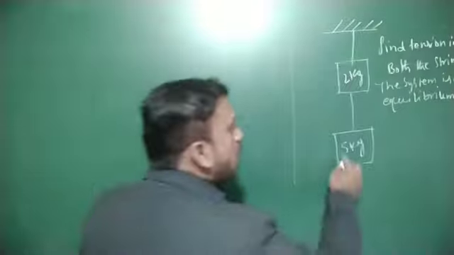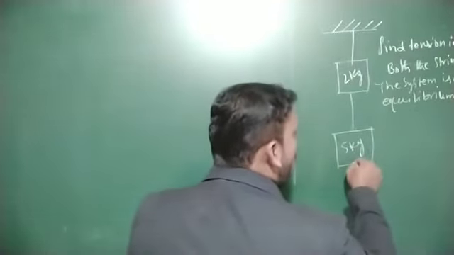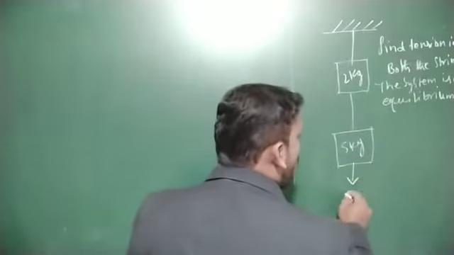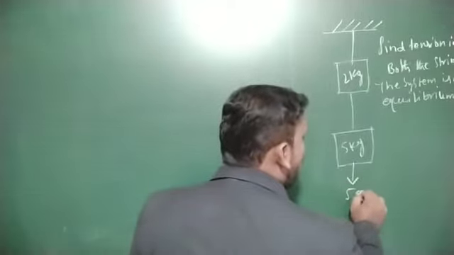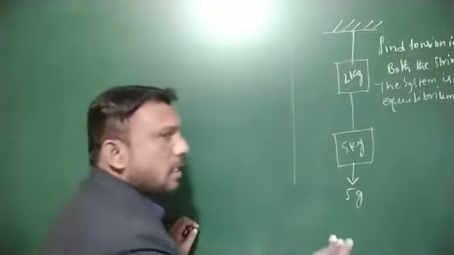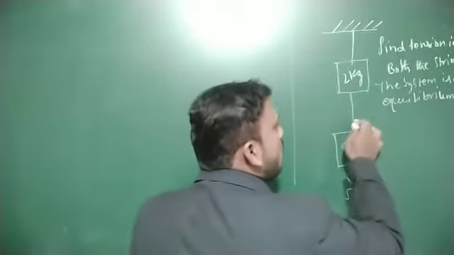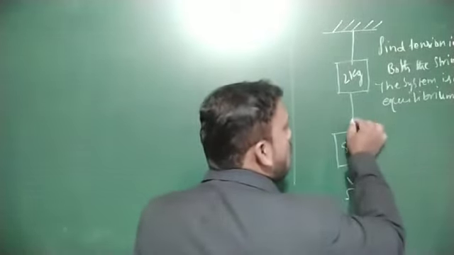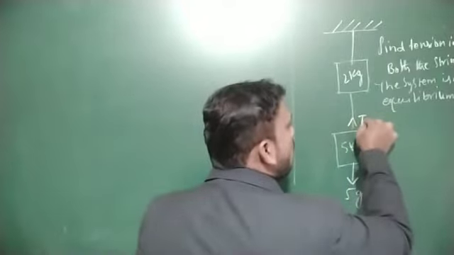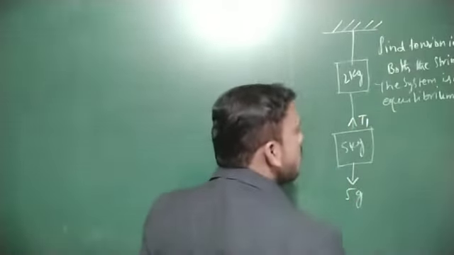Here, the weight of the 5 kg body acts in the downward direction. That we call 5g, where m is the mass and g is the acceleration due to gravity. The tension in the string acts in the upward direction. We take it as T1.